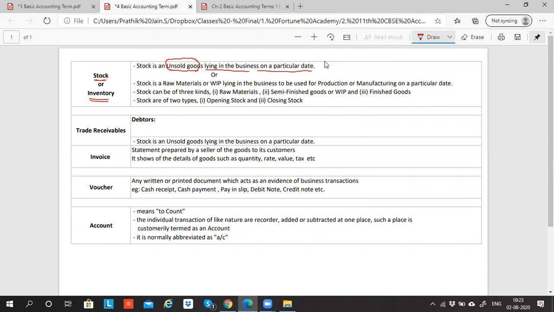What do you mean by this? So for example, I purchased 100 laptops, and out of these 100 laptops, I sold 80 laptops. So what is the balance left? At the year end, that is at 31st March 2020, there are 20 laptops balance. Can I say these are the laptops which are lying in the business as on 31st March 2020 and are unsold? Can I say this 20 is unsold? This is purchased, this is sold, this is unsold.